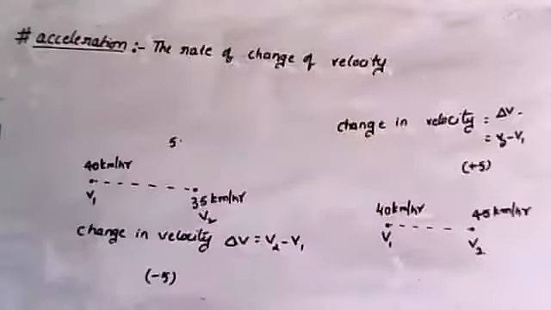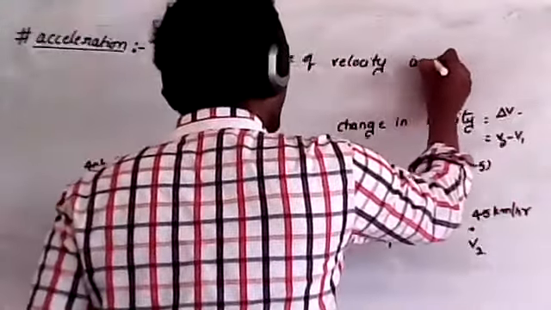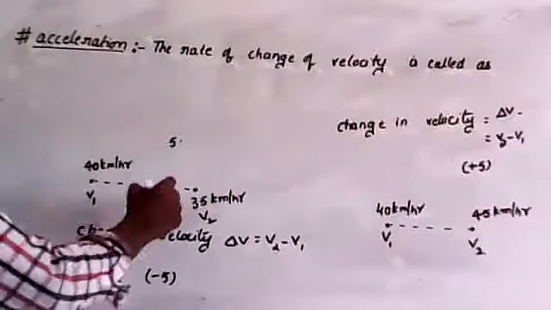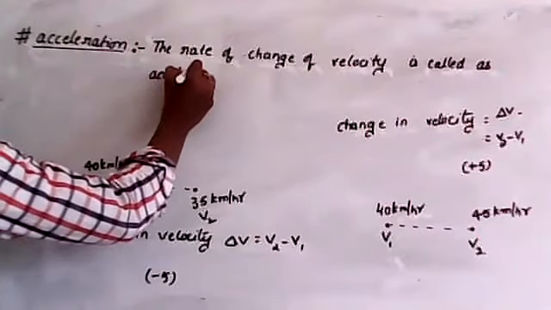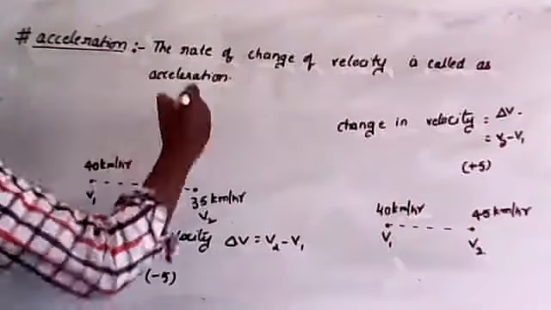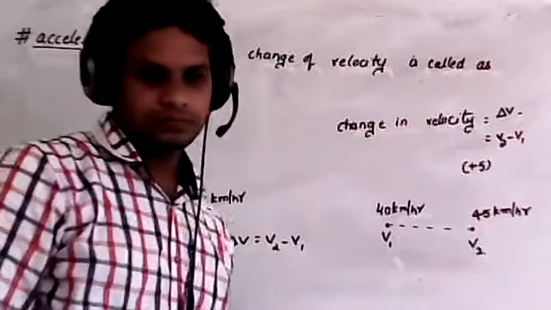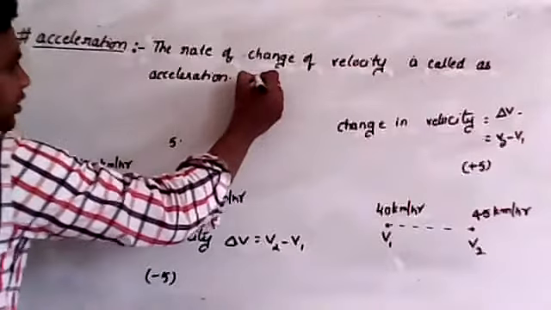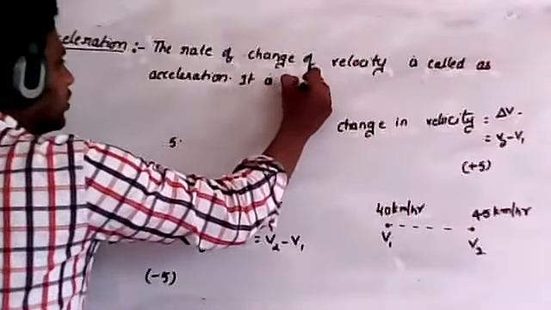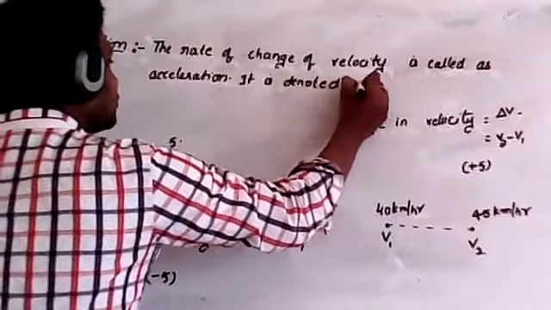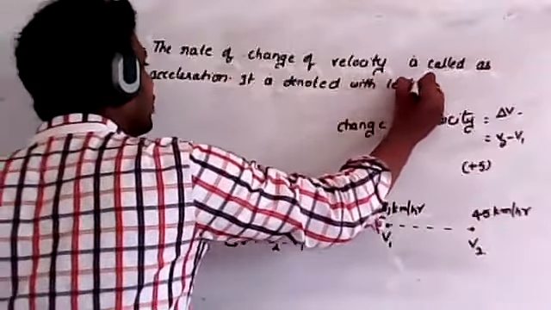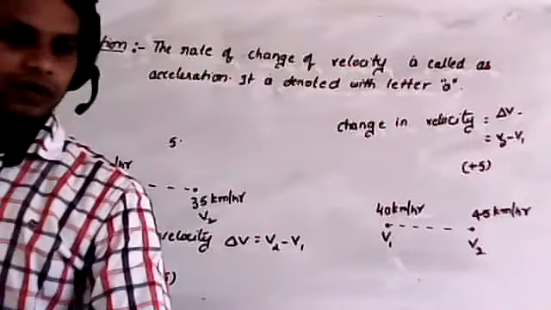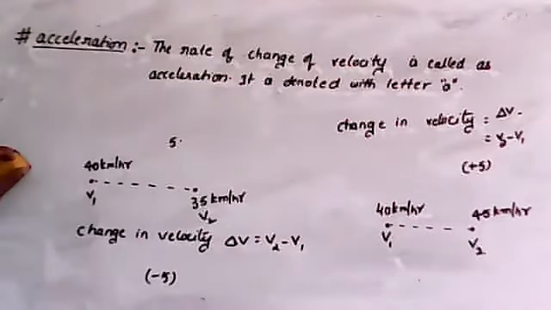The rate of change of velocity is called acceleration. It is denoted with the letter small a.